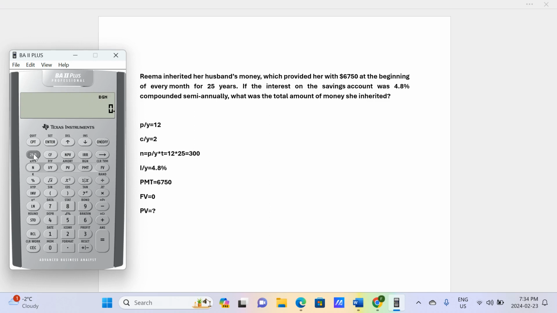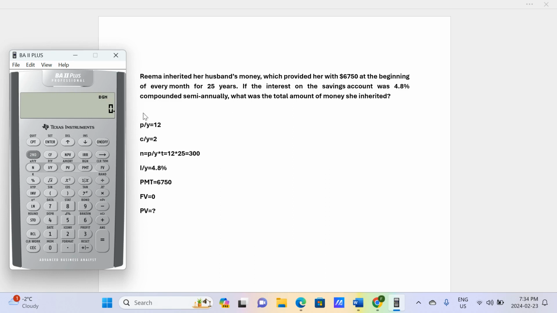How? Same again: second, PMT, second, enter, second, CPT. Now my calculator is on END mode. But because in this question, payments are at the beginning, I need to set my calculator on BGN mode. One more time: second, PMT, second, enter, second, CPT. Now my calculator is ready.